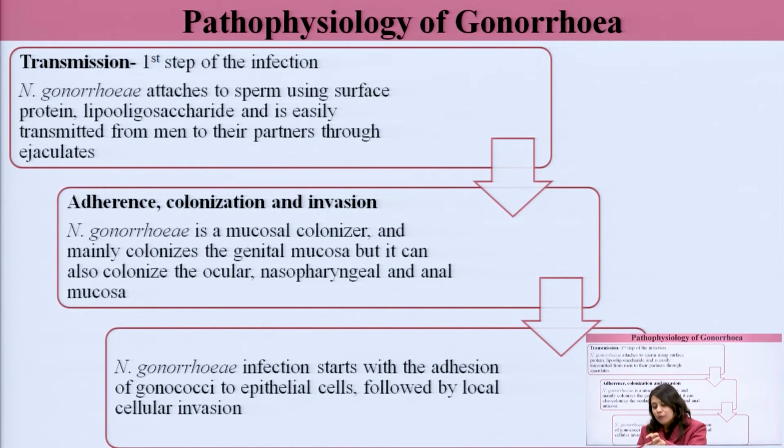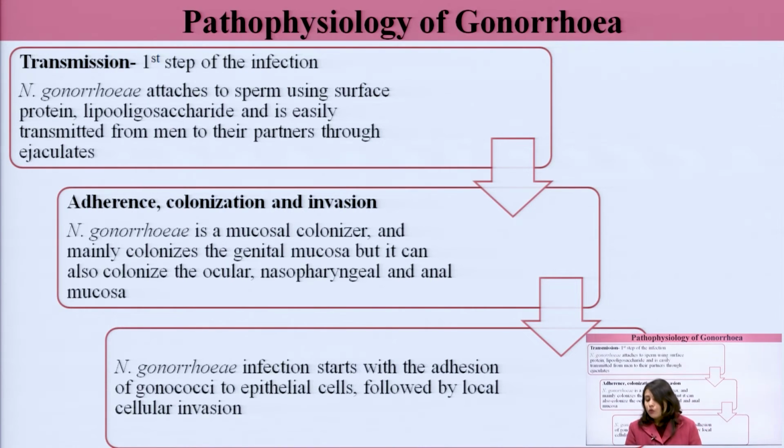It adheres to the mucosa and colonizes there. When I use the term colonizes, it starts multiplying there. It can colonize not only in the genital mucosa, which is the common route for sexual intercourse, of course, but apart from there, it can also colonize in the ocular mucosa, the mucosa of the eyes. It can colonize in the nasopharyngeal mucosa also, and in the mucosa of the anal route also.